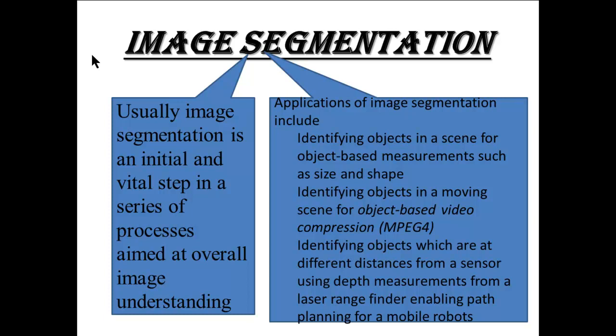Identifying objects at different distances from a sensor using depth measurement from a laser rangefinder enables path planning for mobile robots.